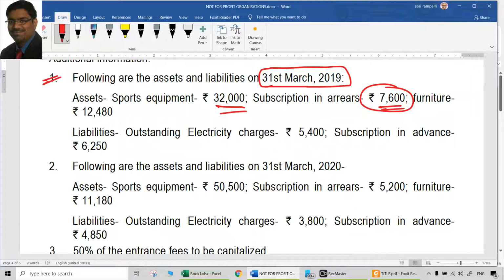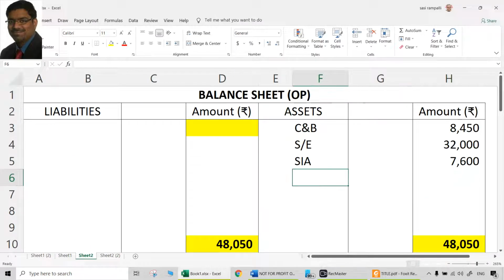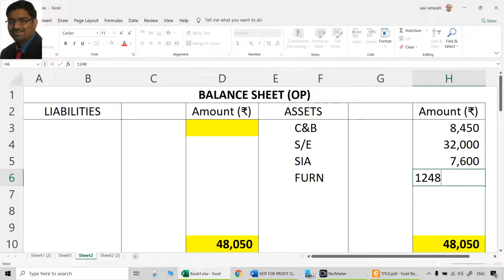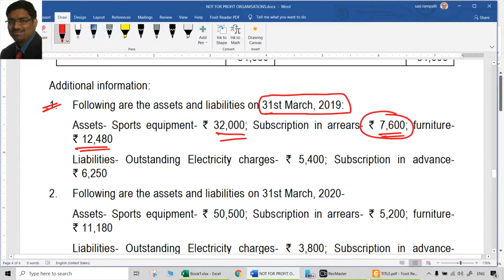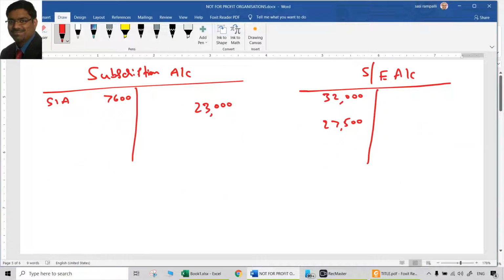Then furniture 12,480 is the opening balance. So furniture is 12,480. We have to put it here. Furniture 12,480. Again, because we are preparing accounts for various assets, let us open an account for furniture also.